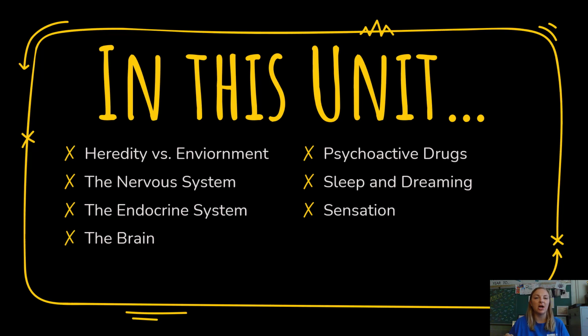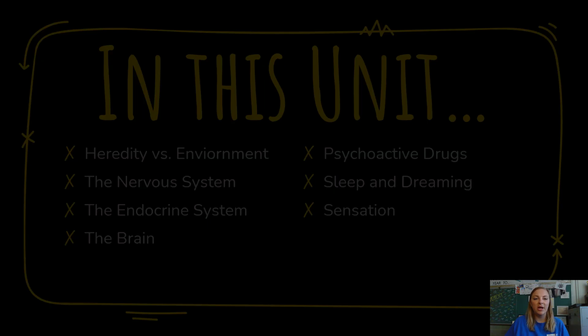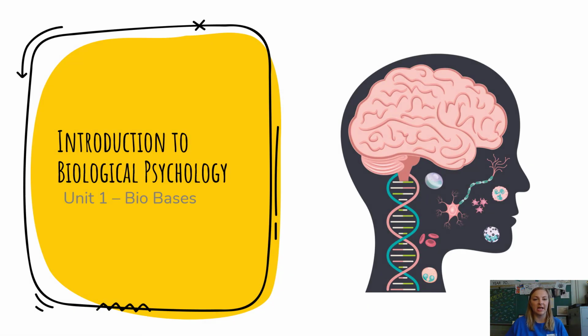In this unit, we will be talking about the following topics: heredity versus environment, the nervous system, the endocrine system, the brain, psychoactive drugs, sleep and dreaming, and sensation. This is a fairly big unit, and so we're going to dive right in with our introduction to biological psychology.